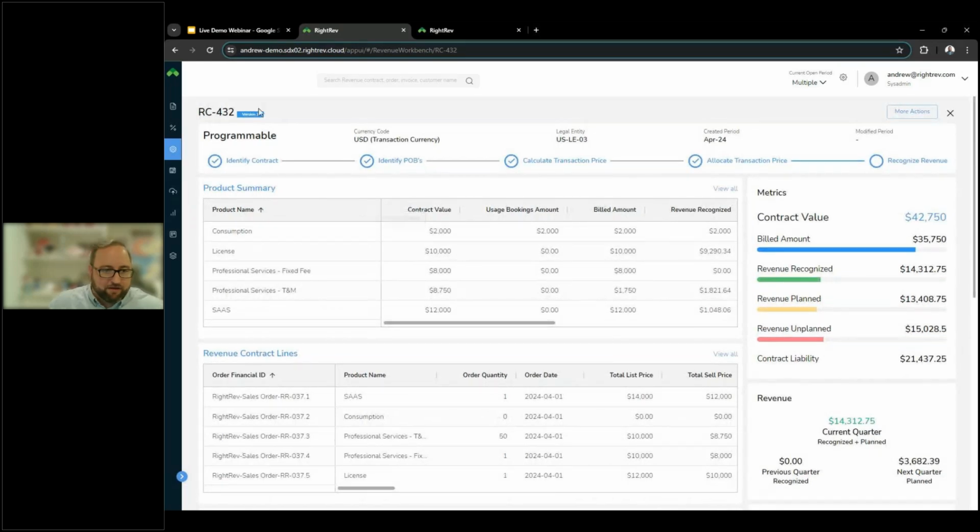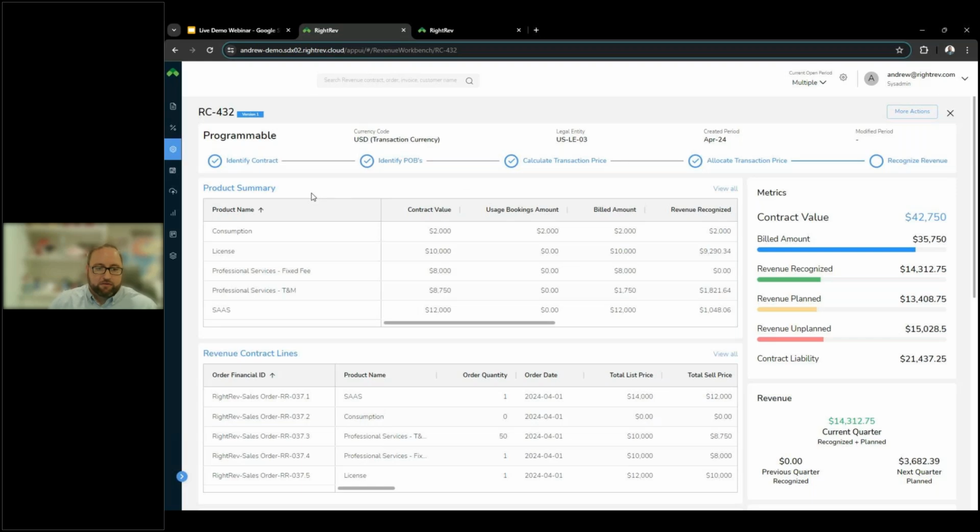So we have this unique contract number here, RC432. This is a system-generated number. This allows us to give, again, a unique identifier to all of our revenue contracts, so you never have to worry about duplication there. From the top screen here, we're pulling in the customer name, the currency. We do support multi-currency, but this is going to pull what currency this specific contract is in, as well as which legal entity it's referring to. And lastly, the period that it's created.